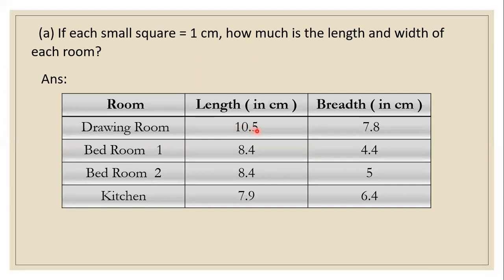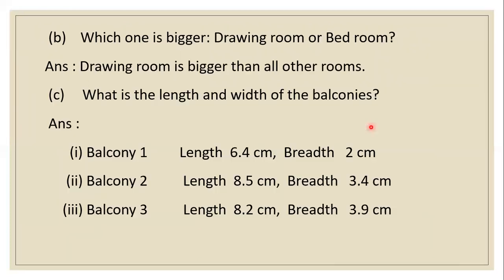Drawing room 10.5 is the length and 7.8 is the breadth. Bedroom 8.4 and 4.4. It is a first bedroom. Second bedroom 8.4 is the length and the breadth is 5 centimeter. Kitchen 7.9 is the length and 6.4 is the breadth. Now look at these measures and we can see each room is having less length than drawing room and breadthwise also the drawing room's breadth is more than the other rooms. So this is the answer for the next question.